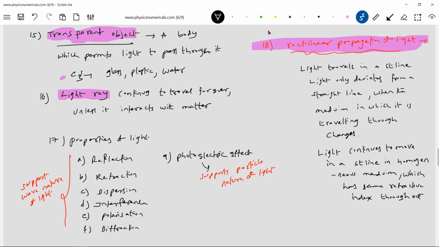As long as the refractive index of the medium remains the same at all points, the light will continue to move in a straight line. This is one property of light.